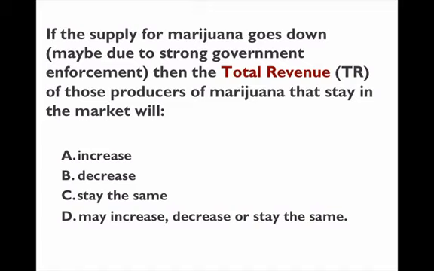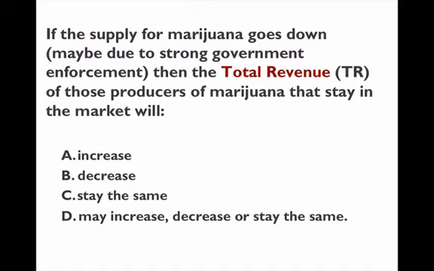The quantity reduction in marijuana could be a lot more than the price increase. Therefore, the total revenue that producers make in aggregate will go down, because yes, they're making more money on each gram of marijuana they sell, but they're selling a lot less marijuana,